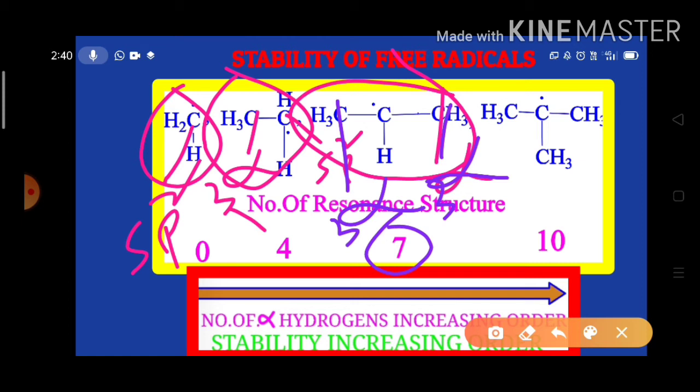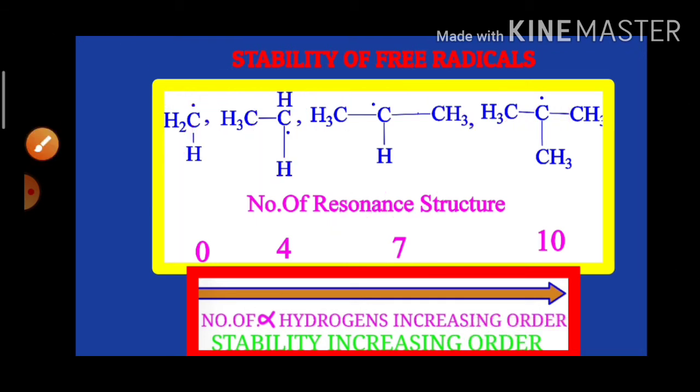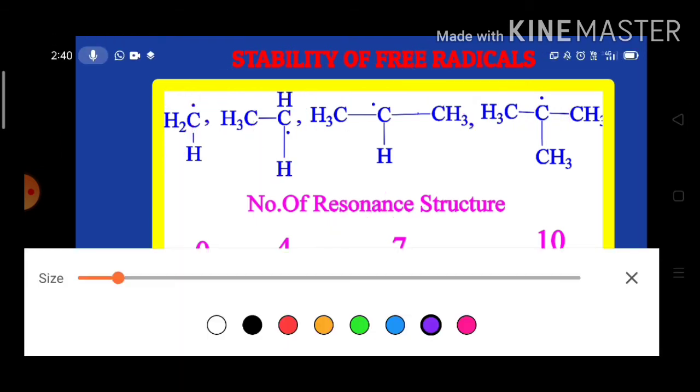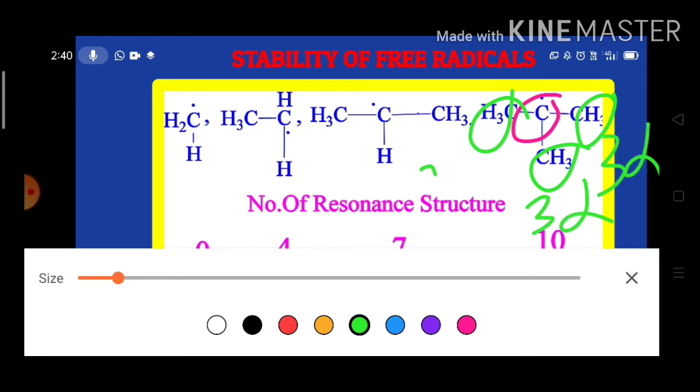And in the tertiary butyl free radical, look at this, I write the unsaturated carbon with pink color. Look here, unsaturated carbon, and I write the alpha carbons with green color: alpha carbon, alpha carbon, alpha carbon. 3 alpha hydrogens here, here also 3 alpha hydrogens, and here also 3 alpha hydrogens.